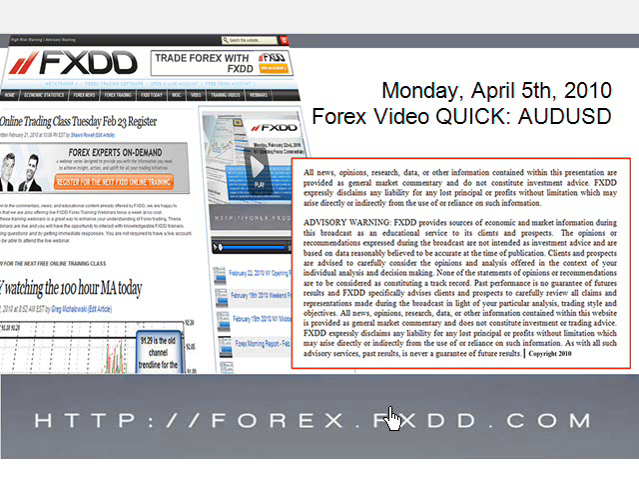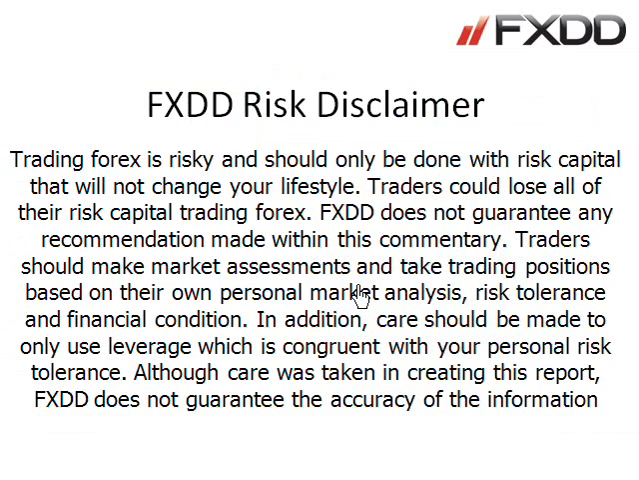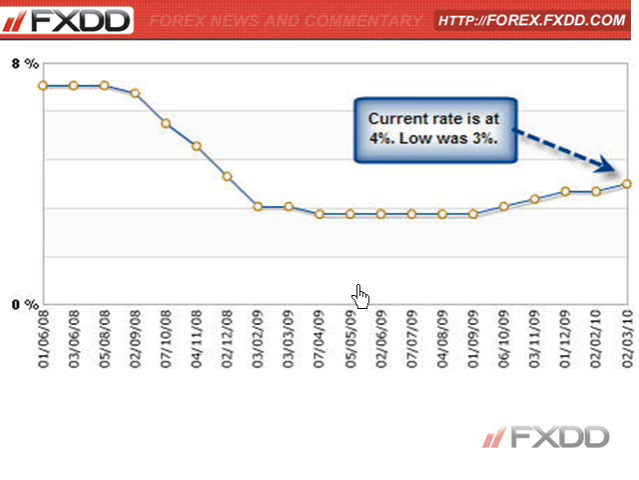This is a Forex video quick for the Australian dollar versus the US dollar. Over the next 12 or so hours, the market is going to have some interest in this currency pair. Why? Because the Reserve Bank of Australia is expected to raise the rates at 12:30 New York time. The expectations are for a rise to 4.25 from the current 4%.